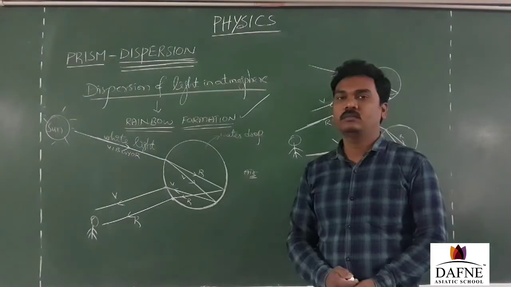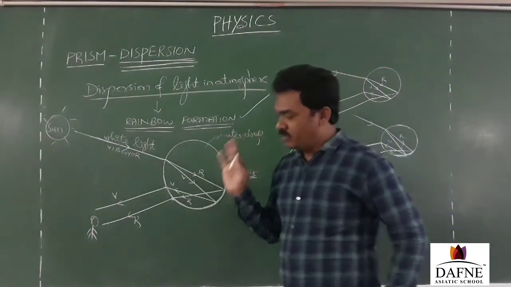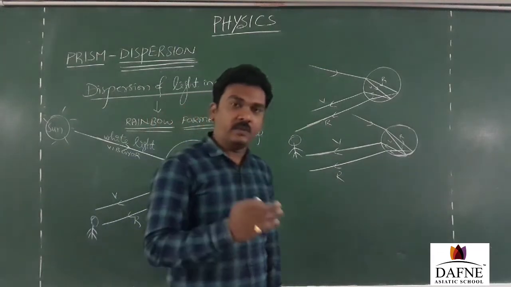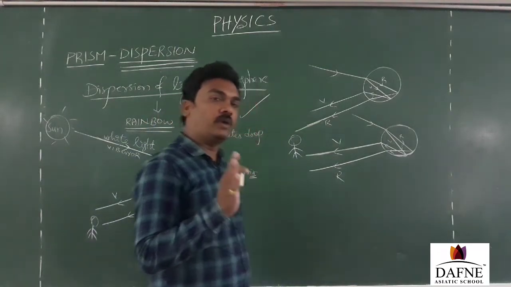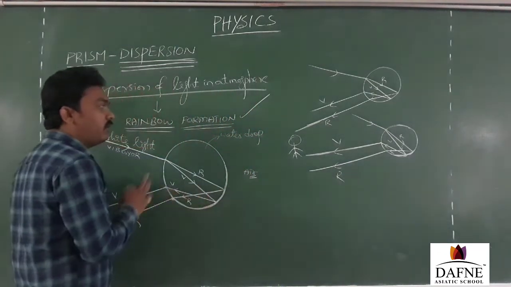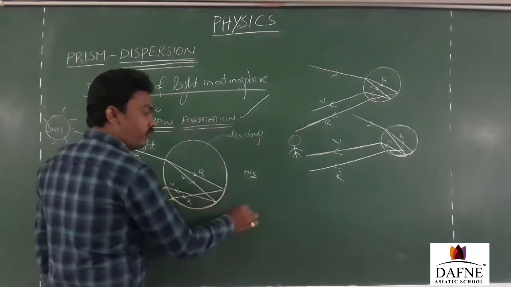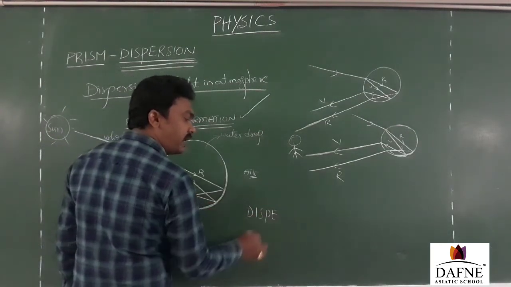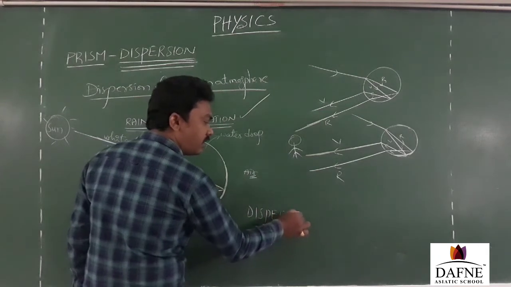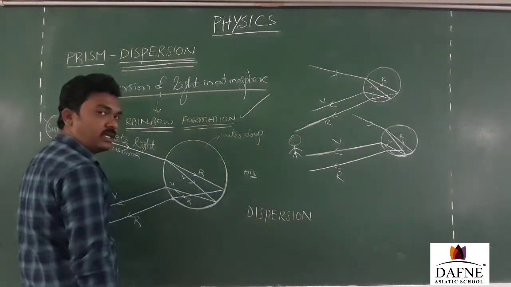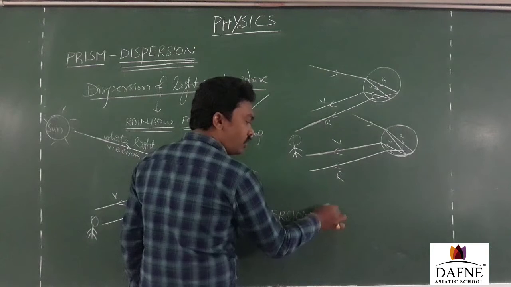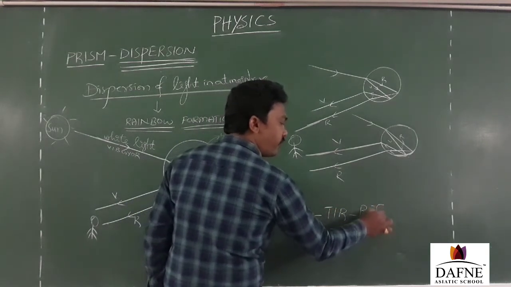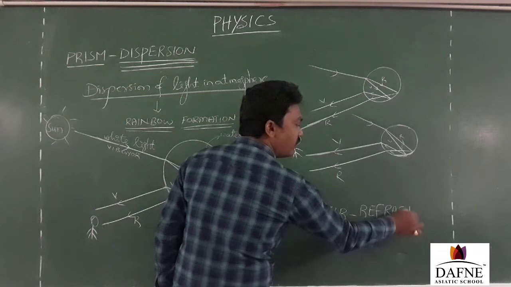So we have discussed the concept of dispersion of light in the atmosphere and the formation of rainbow. So ultimately what we are going to conclude is, when the sunlight is traveling through the water droplets that are present in the atmosphere, it disperses first, and then total internal reflection takes place, and then it refracts out of the water droplet.